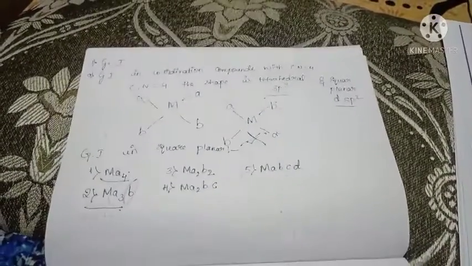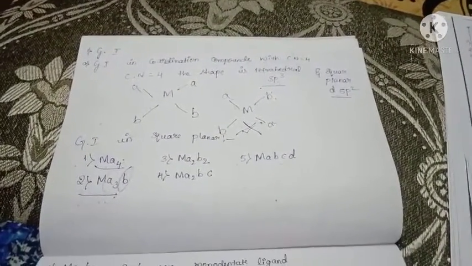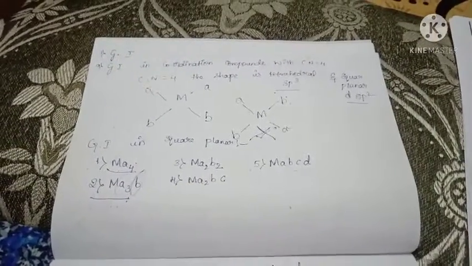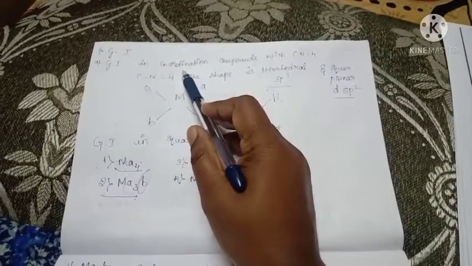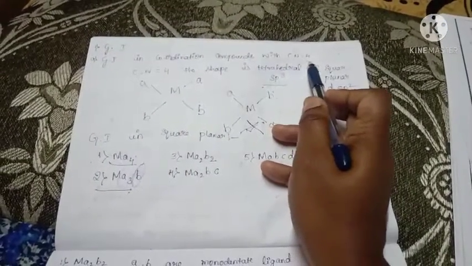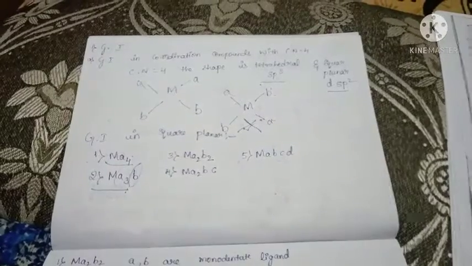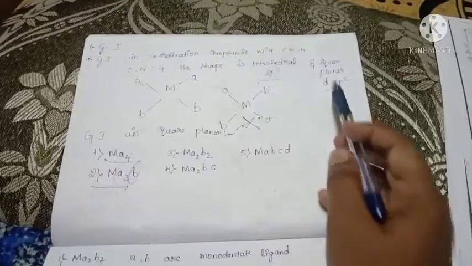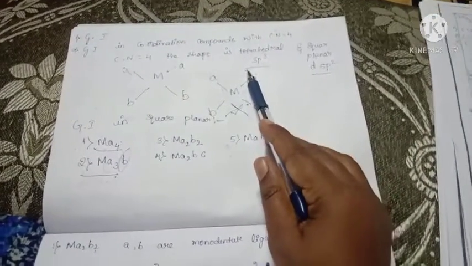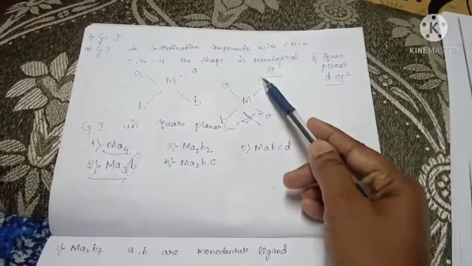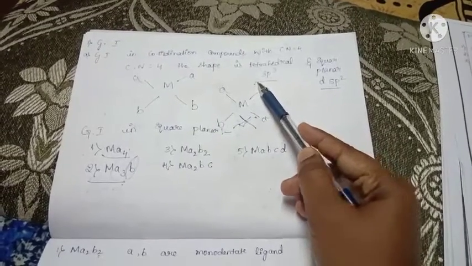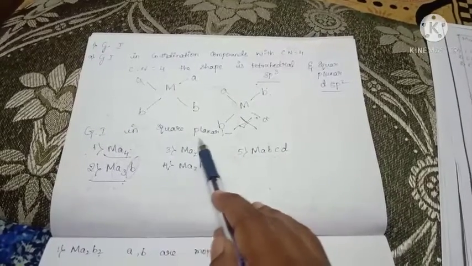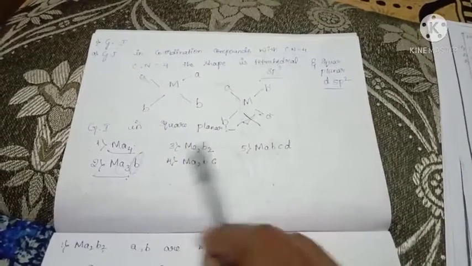Next we move on to the first one, geometrical isomerism. In that, geometrical isomerism we explain on coordination compounds. The metal has coordination number 4. When the metal has coordination number 4, the shape is tetrahedral or square planar. Tetrahedral does not exhibit geometrical isomerism because the orientation is not possible. And for geometrical isomerism in square planar there are 5 types.